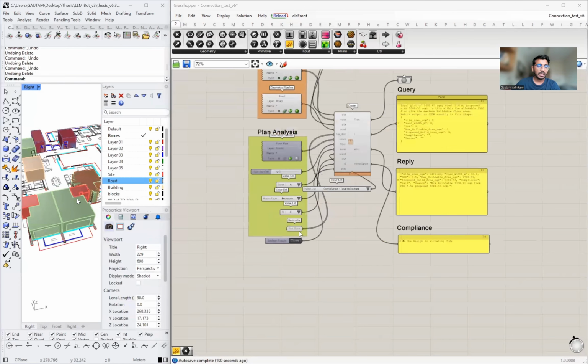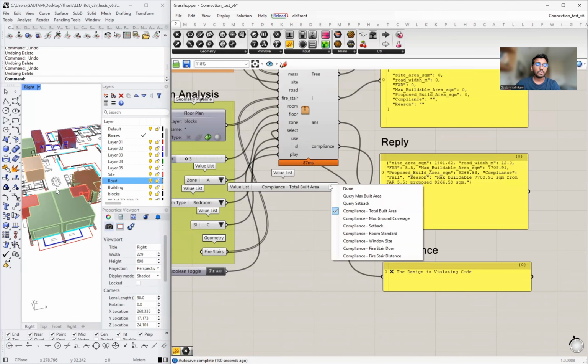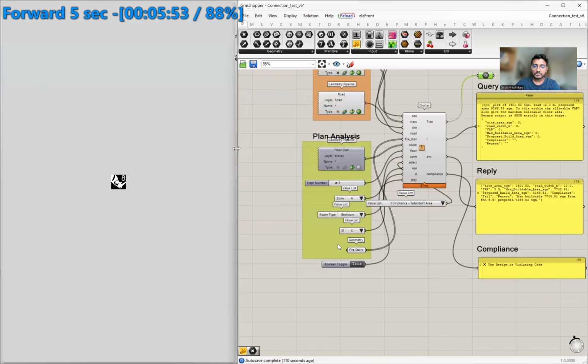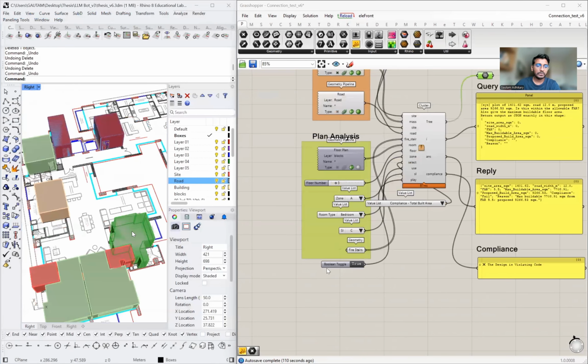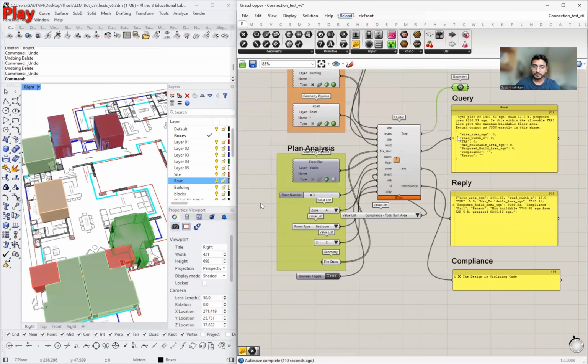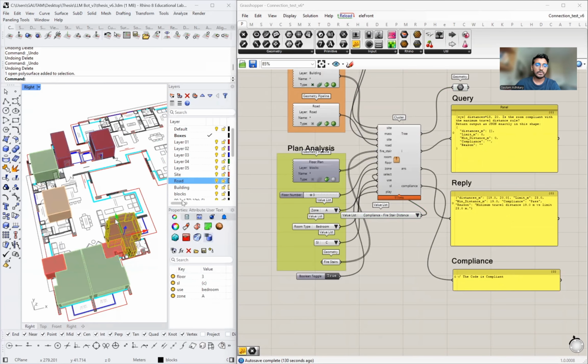Let's check room analysis, to see if we can check the data or code compliance of a room size. So I am selecting this bedroom, and these two are the fire stairs, and I will try to see whether the room is close enough to the fire stairs or not. So I'm selecting the fire stairs distance. Currently the code is compliant. So let's see what happens if I move this room a little bit farther.